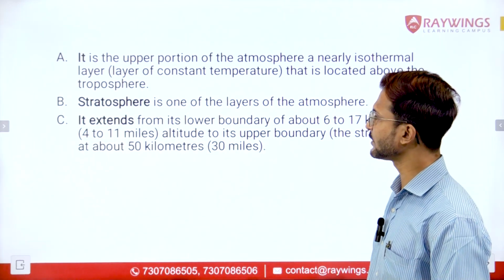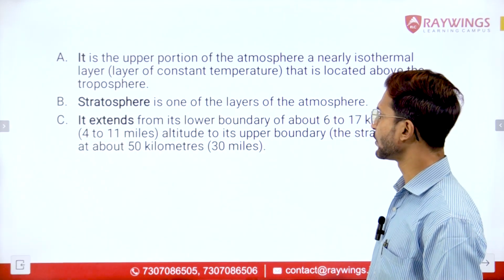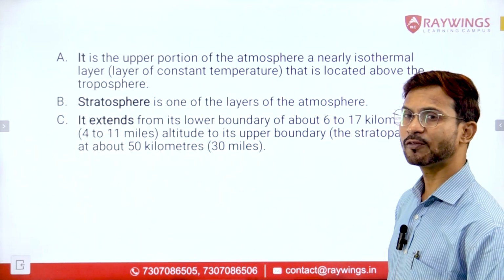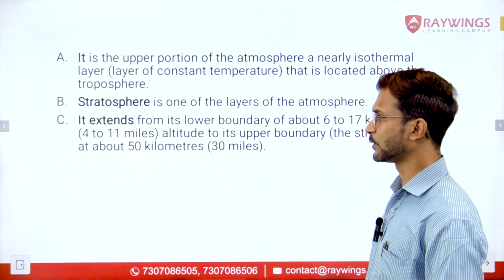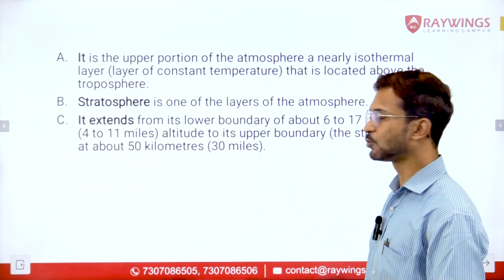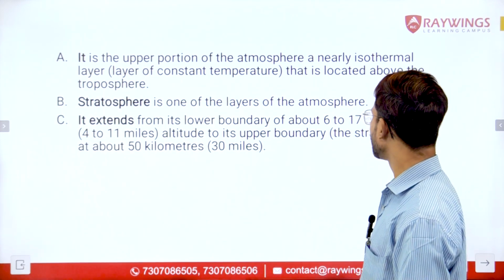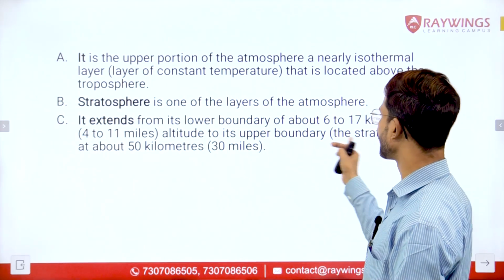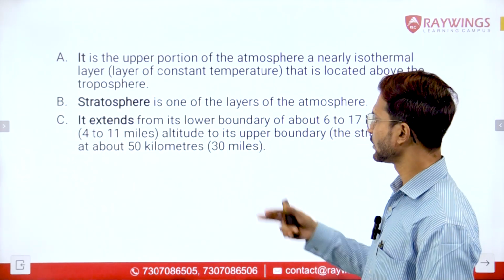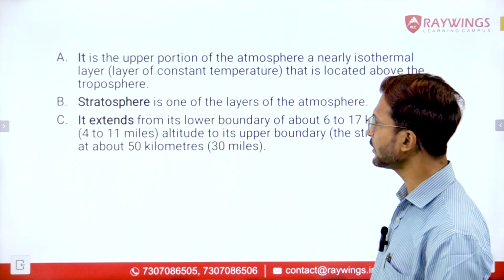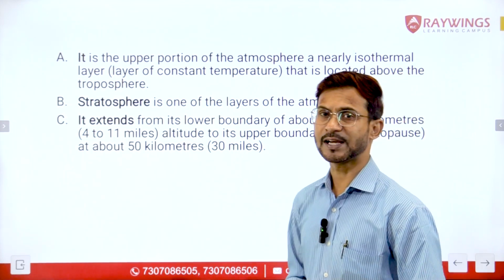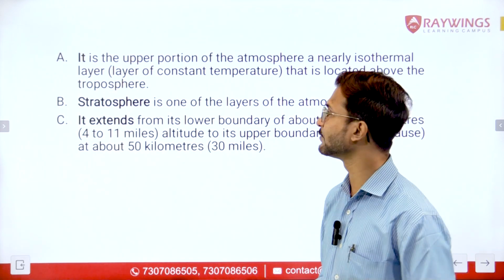And sentence number C says it extends from its lower boundary of about 6 to 17 kilometers, that is 4 to 11 miles altitude, to its upper boundary, the stratopause. That means the upper boundary is known as the stratopause, at about 50 kilometers, that is 30 miles. Right? So let us try to identify certain keywords here.